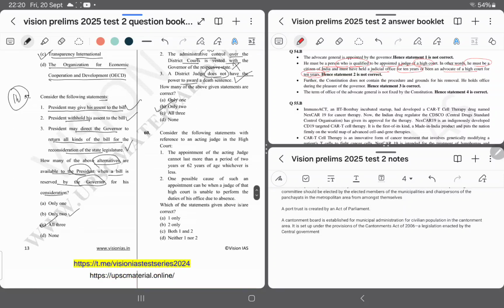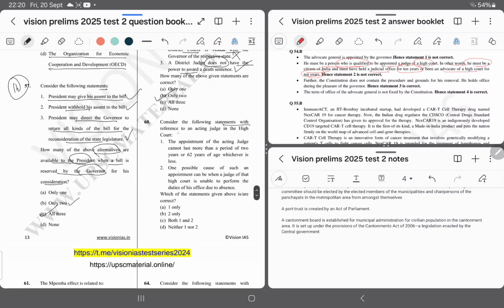Question number 60. Consider the following statement with reference to an acting judge in the High Court. Option 1, the appointment of acting judge cannot last more than a period of 2 years or 62 years of age, whichever is less. This can be correct. Option number 2, one possible cause of such an appointment can be when a judge of that High Court is unable to perform duties of his office due to absence. This can be right. I am going with option number C.